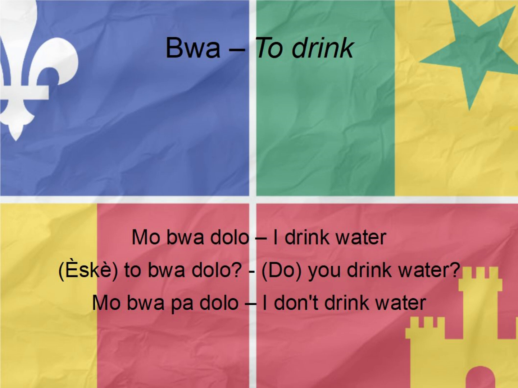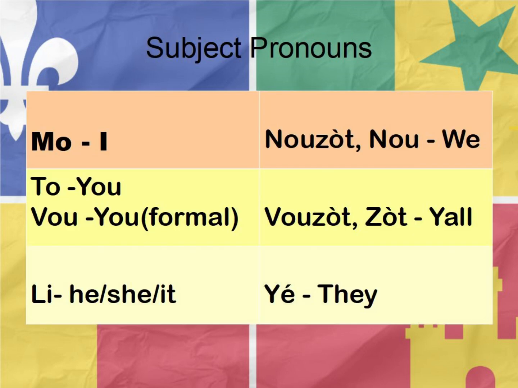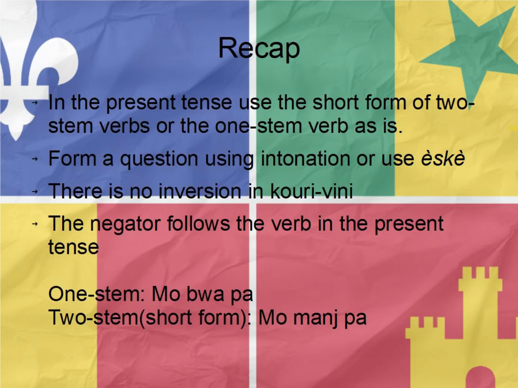So to recap, the subject pronouns replace the nouns doing the action, like the I in I eat rice. Mo, to, vous, li, nous autres or nous, vous autres or zat, ye. In the present tense, we use the short form of two stem verbs or one stem verb the way it is, and it's the same regardless of the pronoun.